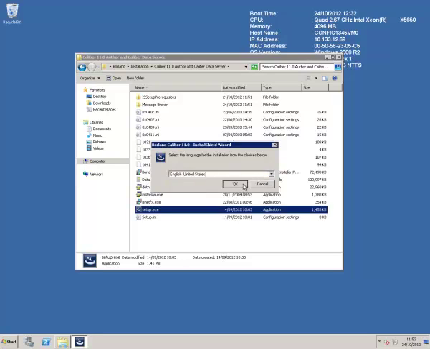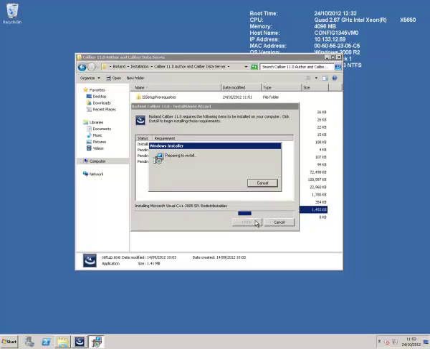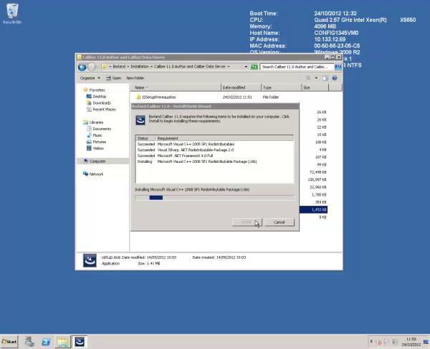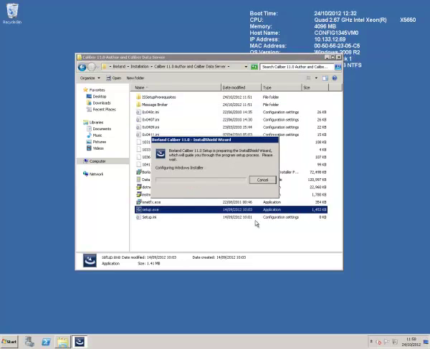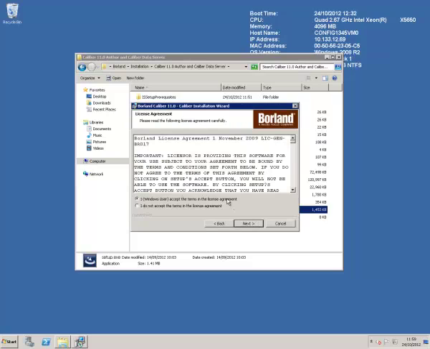Calibre 11 requires the following four components to be installed. Please click Install to continue. Please click Next to proceed. If you wish to continue with the Calibre 11 installation, you will need to agree to the license terms.